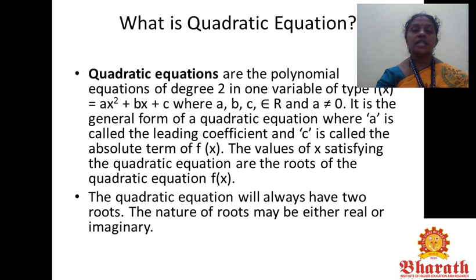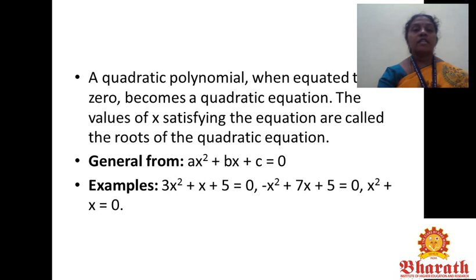The values of x satisfying the quadratic equation are the roots of the quadratic equation f(x). The quadratic equation will always have two roots. The nature of roots may be either real or imaginary. A quadratic polynomial, when equated to 0, becomes a quadratic equation. The values of x satisfying the equation are called the roots of the quadratic equation.